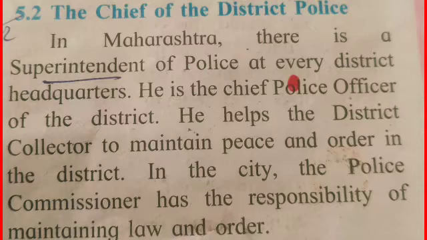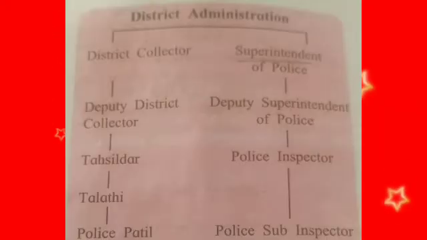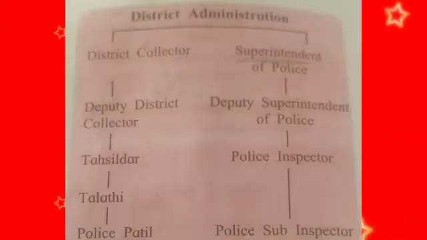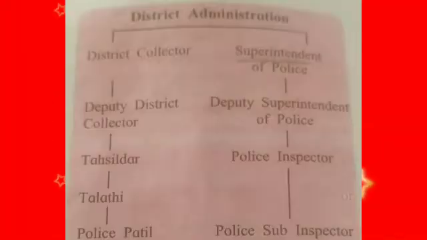Now students, in district administration, two people are responsible. The first one, district collector, is the main person, and the second, Superintendent of Police. With the help of the district collector, other people are also there. Who are they? The deputy district collector, then Tahsildar, then Talati, and last one, police patil. If we go from down to up: the police patil, then Talati, then Tahsildar, then deputy district collector, and then district collector.